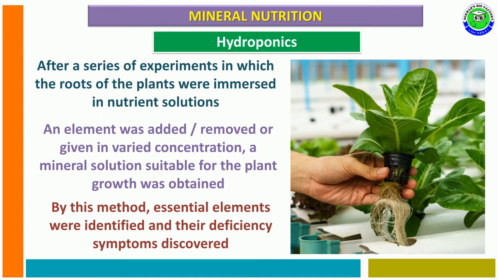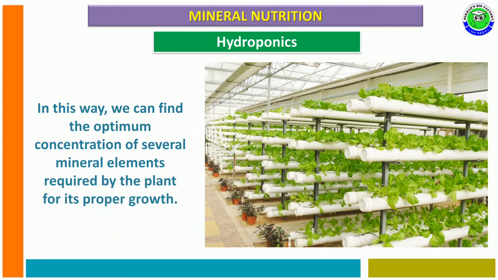By this method, the essential elements were identified. Along with this, their deficiency symptoms were also discovered. In this way, we can find the optimum concentration of several mineral elements required for plant growth and development.